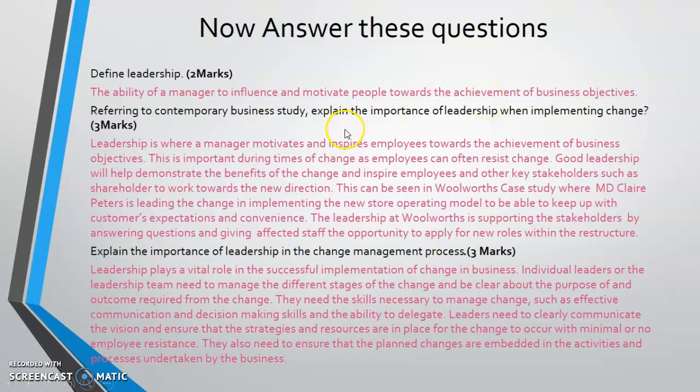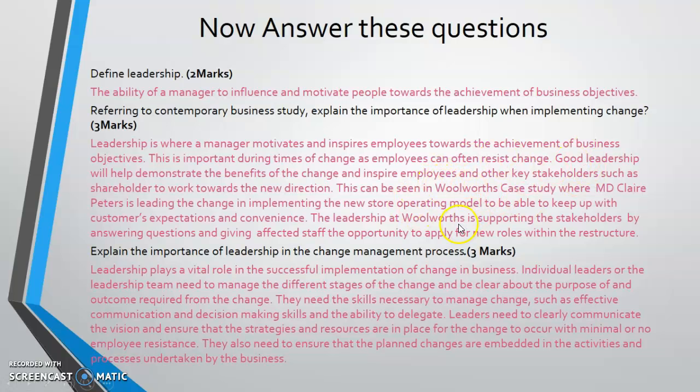Good work. Okay. Now, in terms of referring to contemporary business study, explain the importance of leadership when implementing change. Okay, so again, you're defining leadership here. So 1 mark is for defining the leadership, and then the 2 marks are for the Woolworths case study. So again, the contemporary case study, I've given this information here. If you don't write it, it's not a big deal. Importance during times of change, employees can often resist change, good leadership and all that stuff, well, it is going to strengthen your answer.